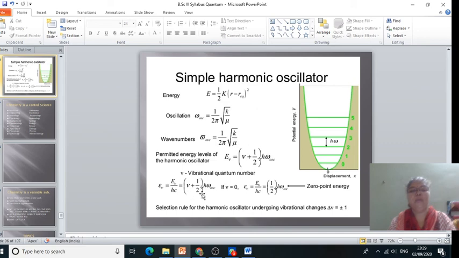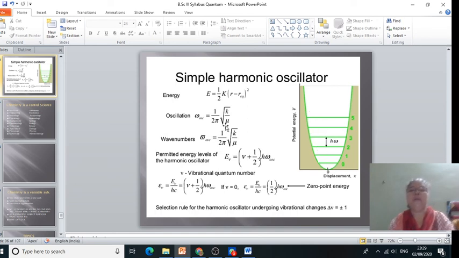Putting the v value as 0, we have energy 1 half h omega oscillation. Then when v is equal to 1, we get 3 by 2 omega oscillation. For v equal to 2, we get 5 by 2, then for v equal to 3, we get 7 by 2, and so on.